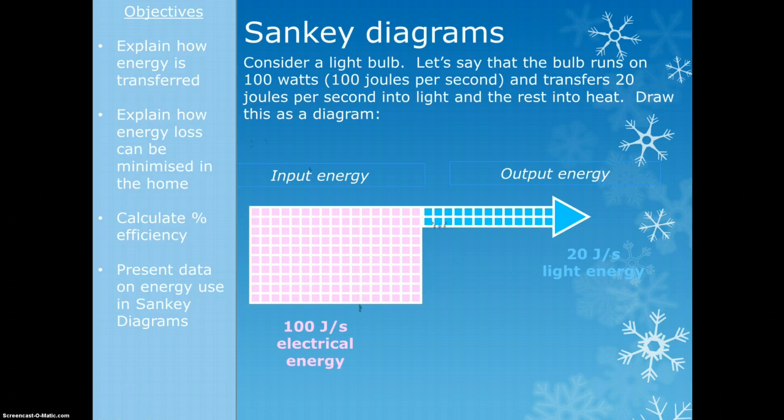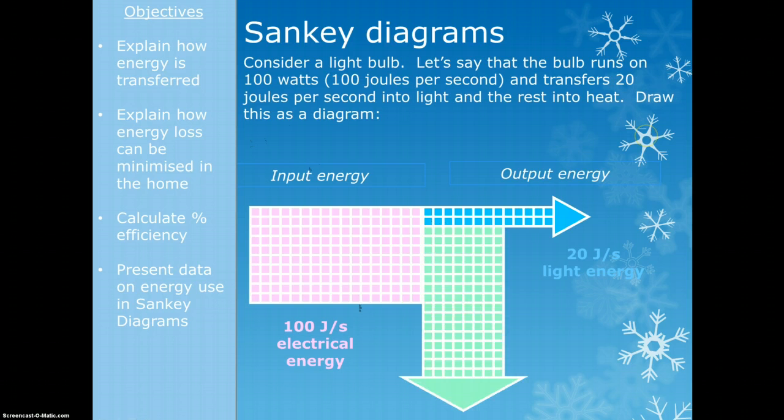Now the rest goes to heat, so that gives me 80 joules that is heat energy. And because that's not being usefully used, we point it down like this to say that it's the wasted energy, and that'll just take up the rest of the width. Now, you don't have to worry about colouring it in or splitting it into blocks. What you might do is measure, so this was 10 centimetres, this would be 2, then the rest of it would go down, that would be 8 centimetres going down. And we're just measuring the beginning trunk here when we do this.